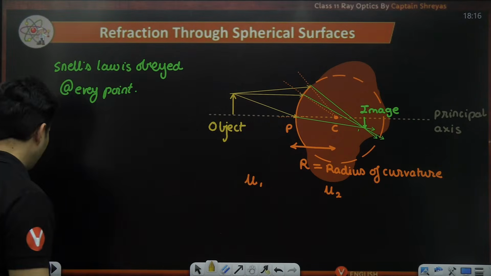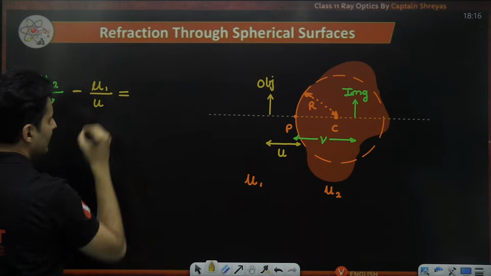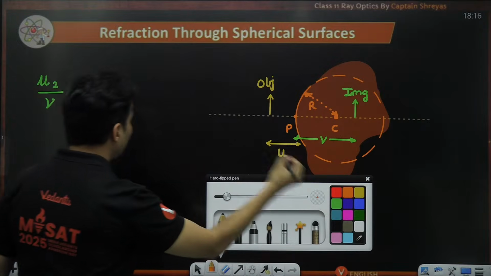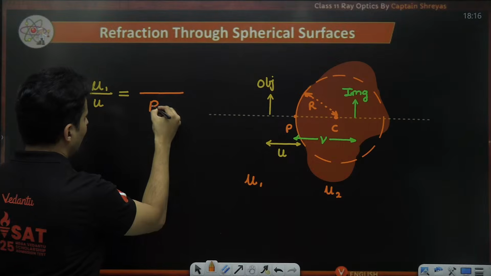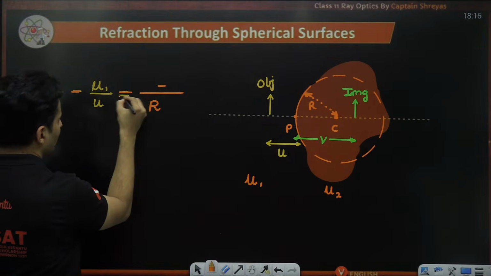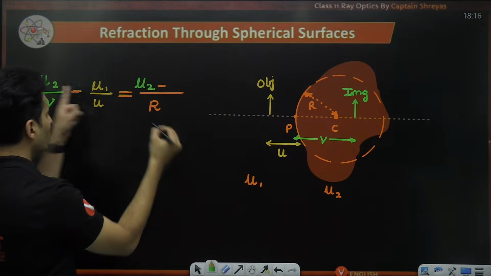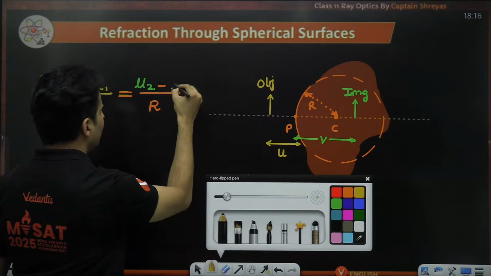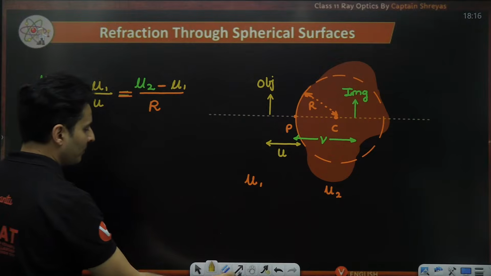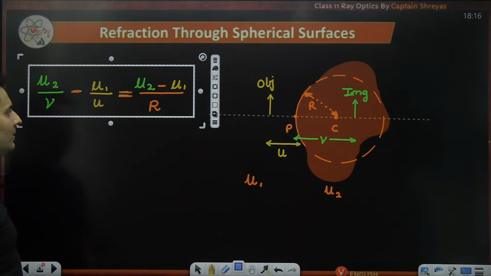Mu1 is the refractive index of that medium, divided by object distance, is equal to radius of curvature as it is over here. This will still be minus, and here again you will have the same thing, mu2 first and then mu1 next, mu2 minus mu1. This formula helps me find where my image is.